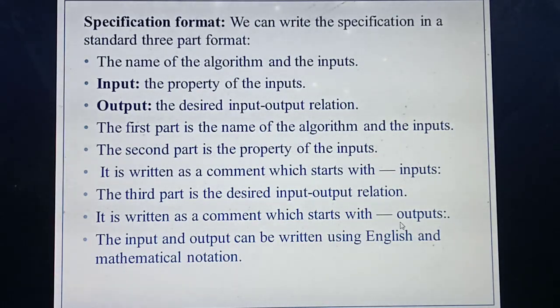Okay students, so today you have studied specification: an introduction to specification, the specification algorithm, and the format for writing a specification algorithm. Please read it carefully, because they will ask problems from this.